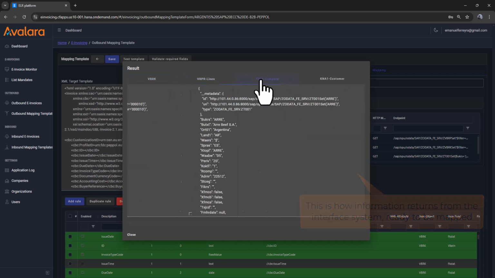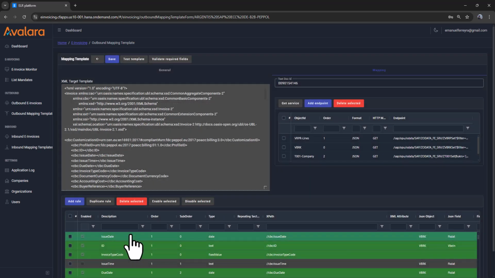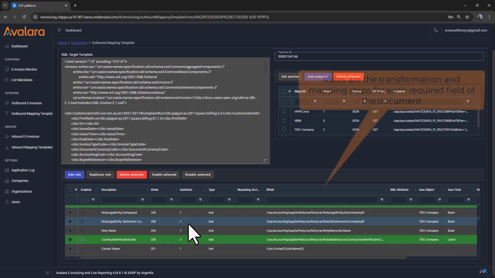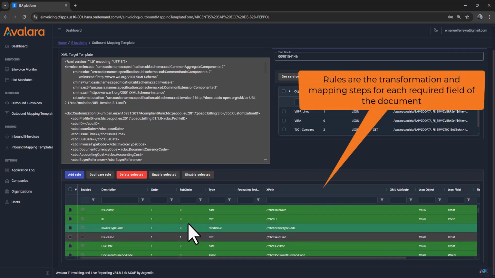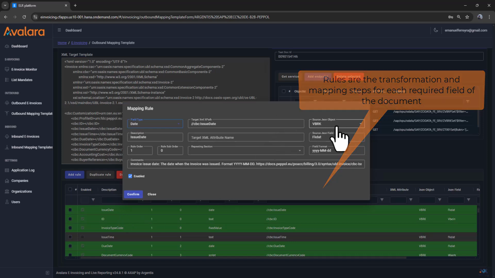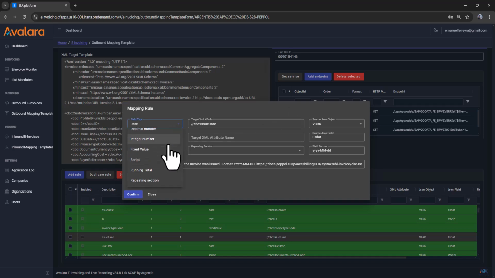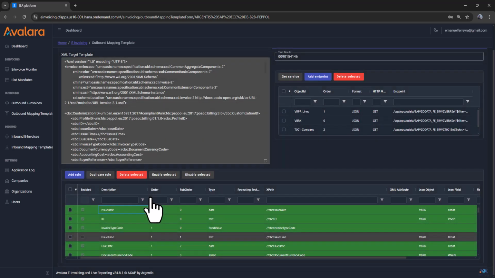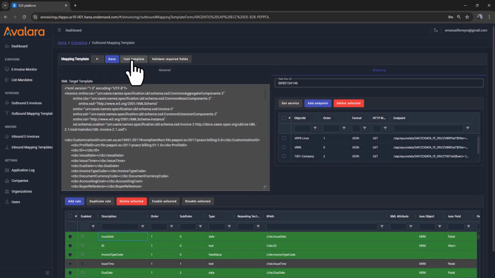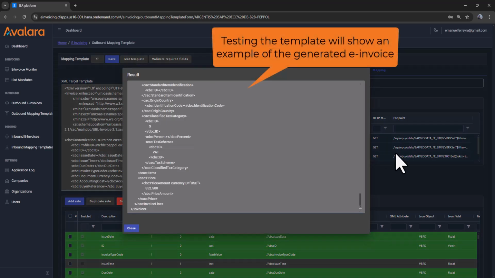Data is in JSON format and split in a tab for each service. To map the source data to the target template we use rules. Each rule contains the details to map a field. You can choose what is the source field from any of your source data services, indicate the target field on the XML template and use transformation options. To produce the e-invoice document all rules are processed, mapping and populating the target template with the source data.